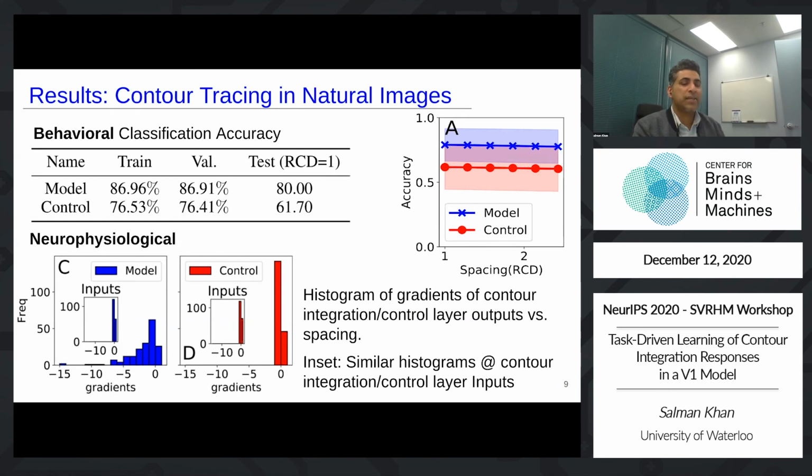We next looked at the neurophysiological results. Figure C shows the histogram of gradients of linear fits to the output activations versus fragment spacing curves of monitored neurons in the contour integration layer. In figure D, we plotted similar curves for the control model. Compared with the control, model outputs dropped more sharply as the fragment spacing increased, which is more consistent with neurophysiology.